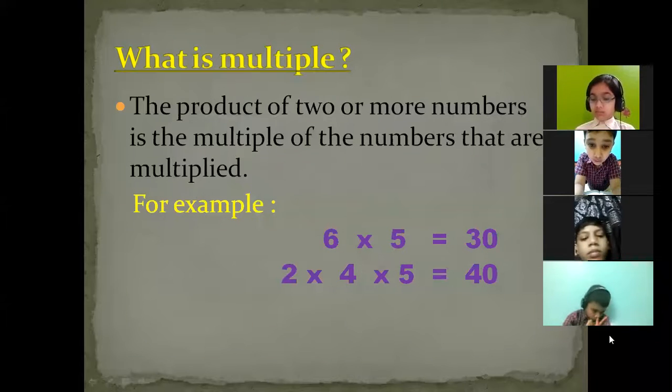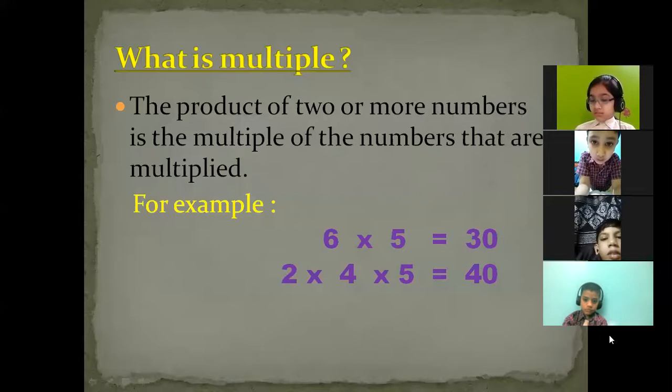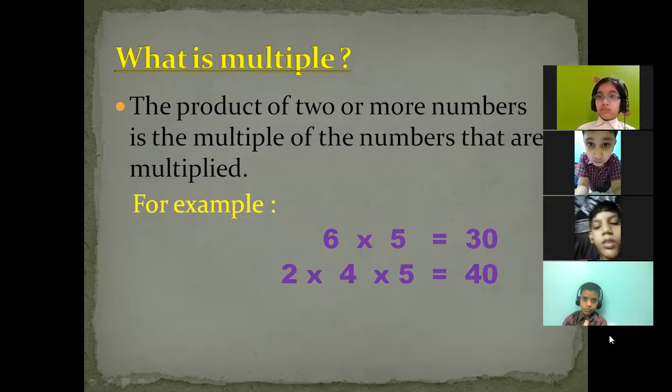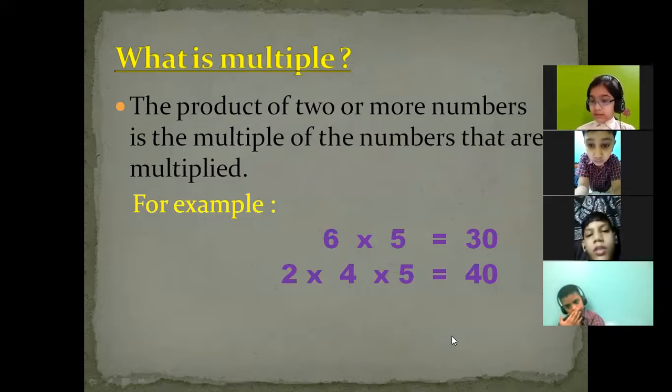And similarly, can you tell me the next one? In the next example, what will be the multiple here? Ma'am, 40. Yes, 40 will be the multiple. Very good. And of how many numbers is it a multiple? Yes, 3 numbers. Which ones? Ma'am, 2, 4, and 5. Very good. 2, 4, and 5. Is it clear? Yes, ma'am.